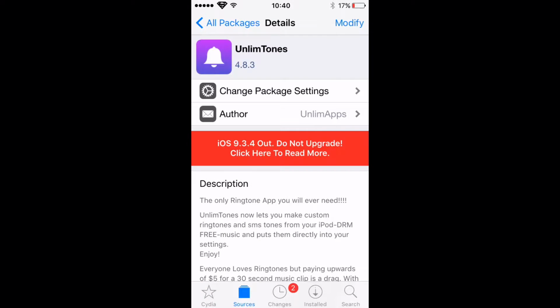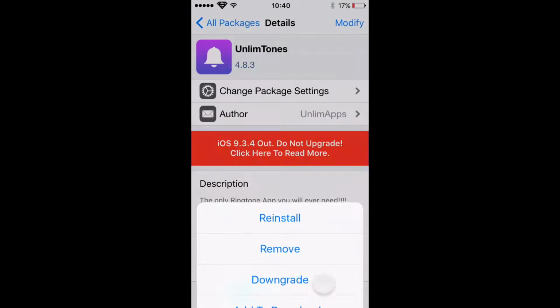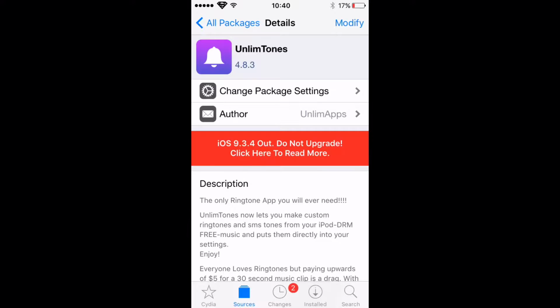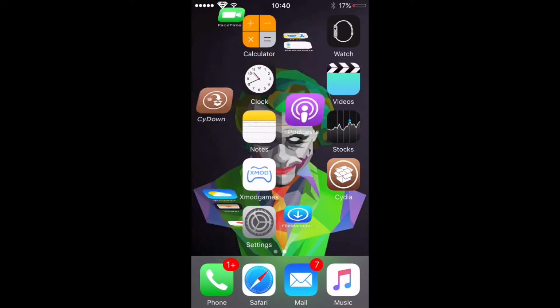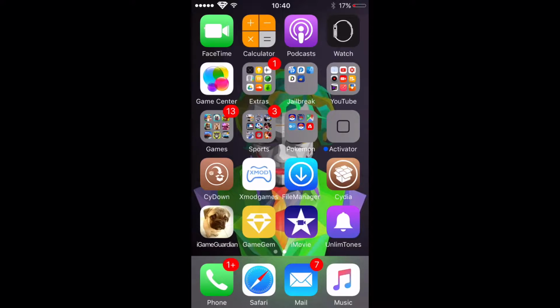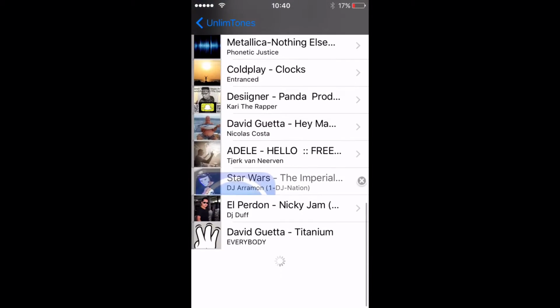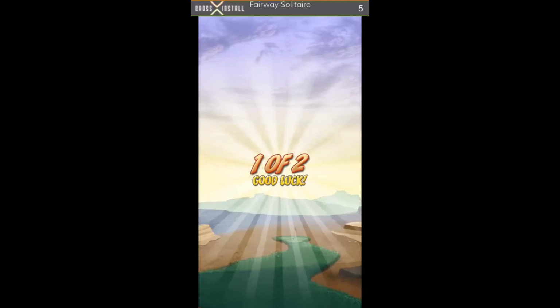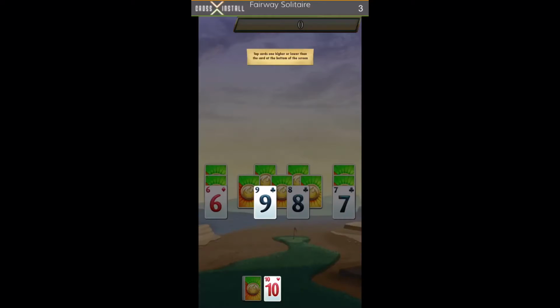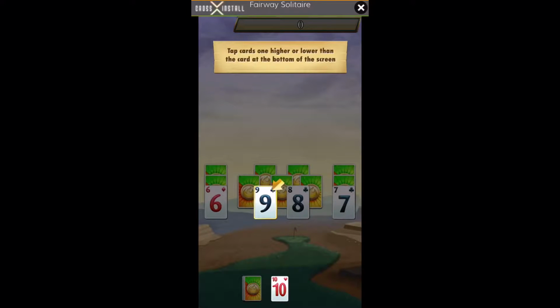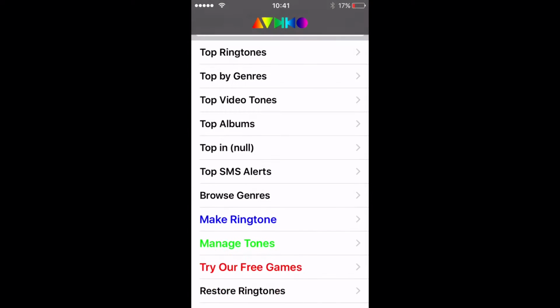Once it's installed, you should see the icon on your home screen. So you just tap on it and just go to top ringtones, and you can just pick from all these. You can also make your own ringtone and browse ones. So you can make one, restore ringtones, top SMS ringtones and all that.